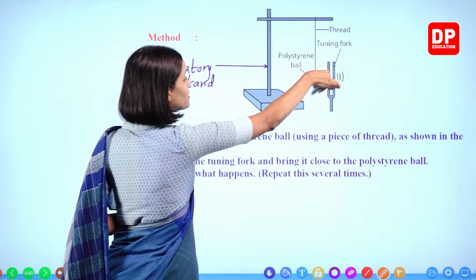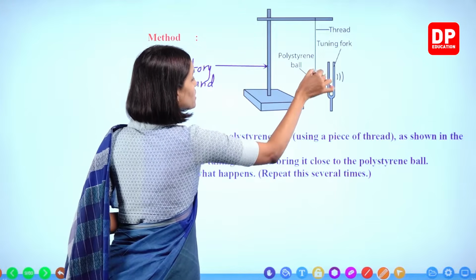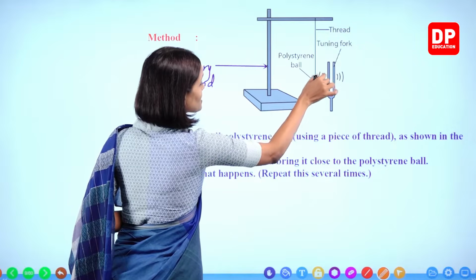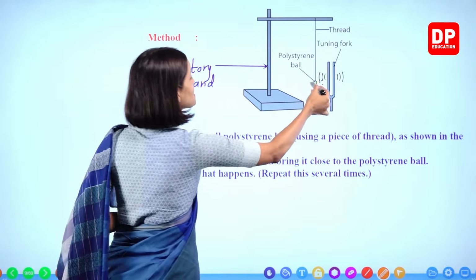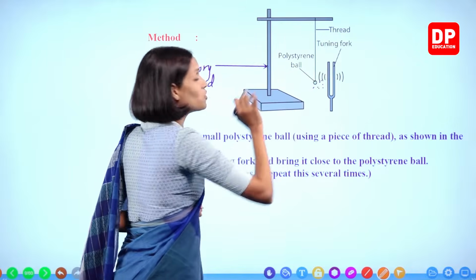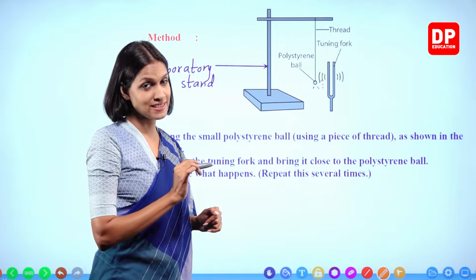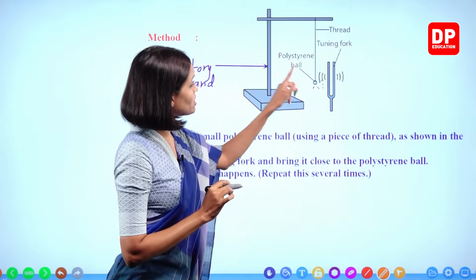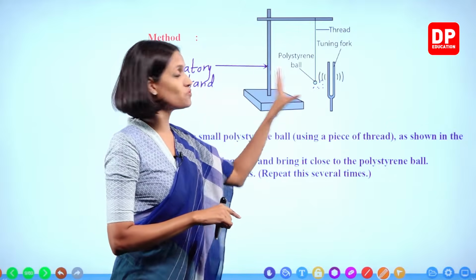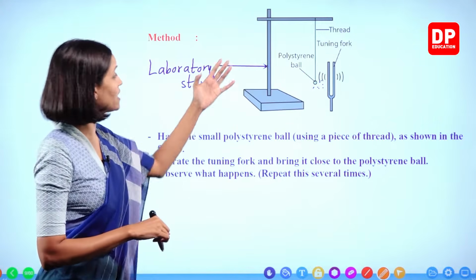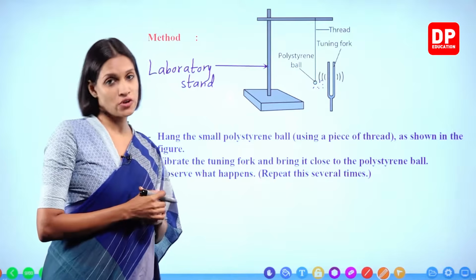Through air, this vibration spreads, so it moves these air particles. Because of the vibration of the air particles, the polystyrene ball also moves. That is the reason. So when the tuning fork is vibrated, air particles also vibrate. That is why the polystyrene ball also moves.